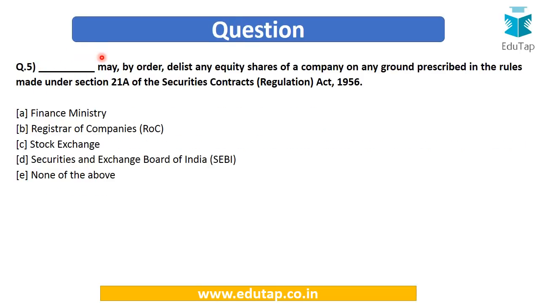Now let's move to the next question. Dash may by order delist any equity shares of a company on any ground prescribed in the rules made under section 21A of the Securities Contract Regulation Act 1956. Options are Finance Ministry, Registrar of Companies, Stock Exchange, Securities and Exchange Board of India, or none of the above.